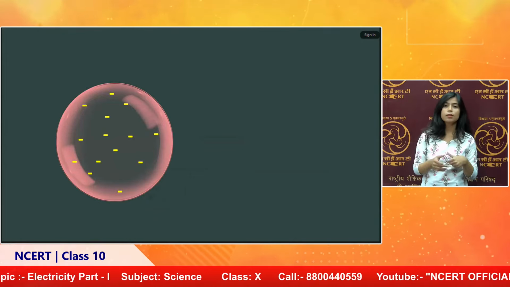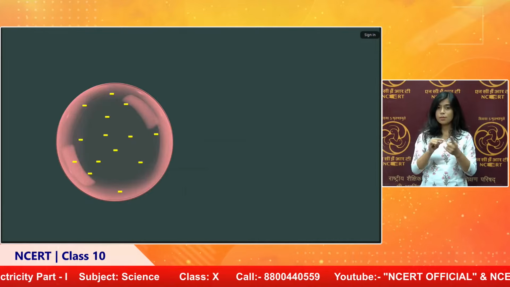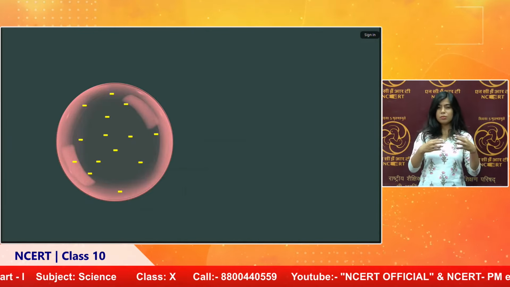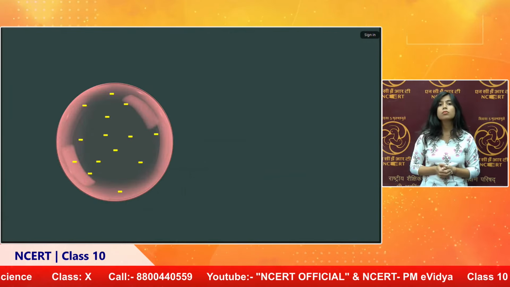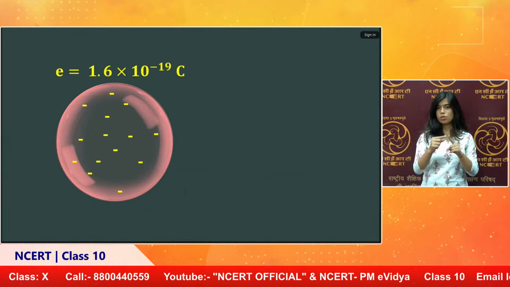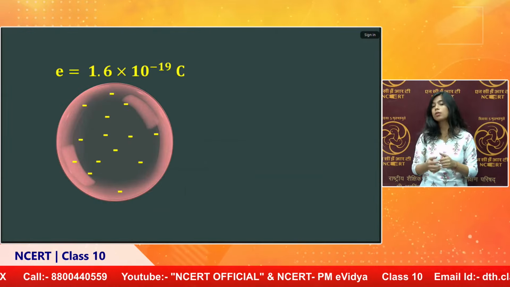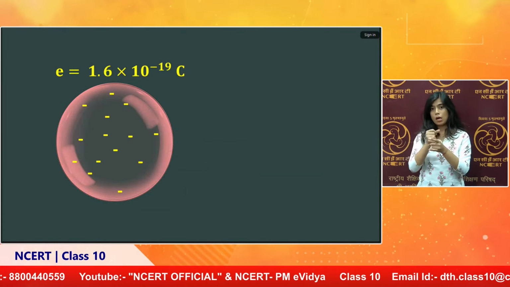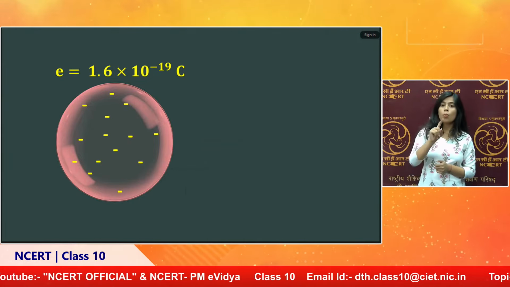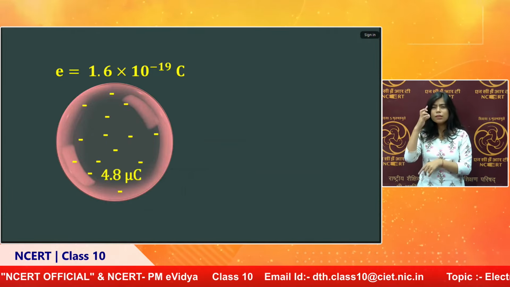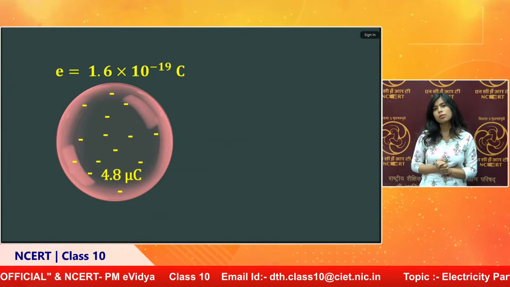For example, consider a sphere, it has some charges. Billions of charges may be there. Each charge has some magnitude. We call that the value of the charge, that is 1.6 into 10 power minus 19 coulomb. Suppose this sphere has a charge of 4.8 microcoulomb.